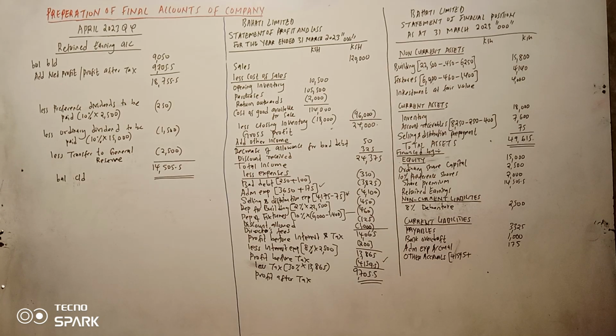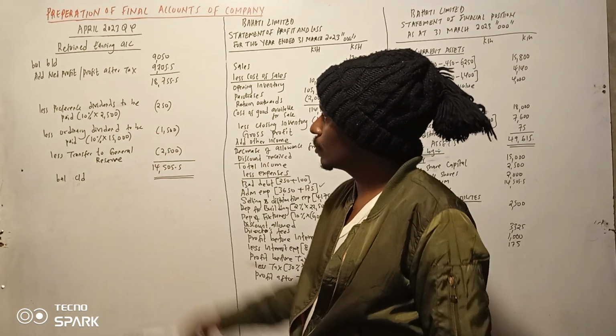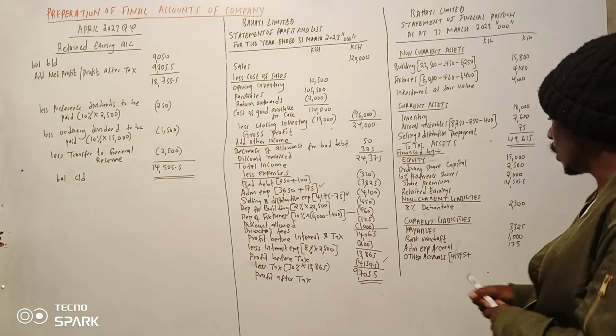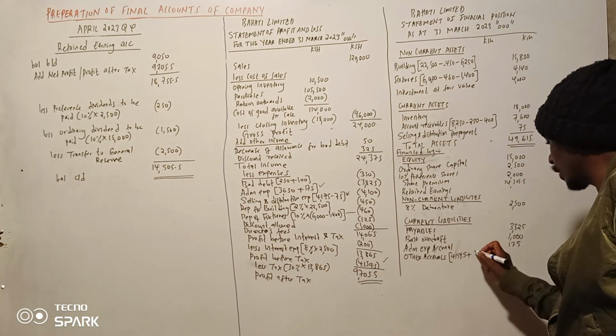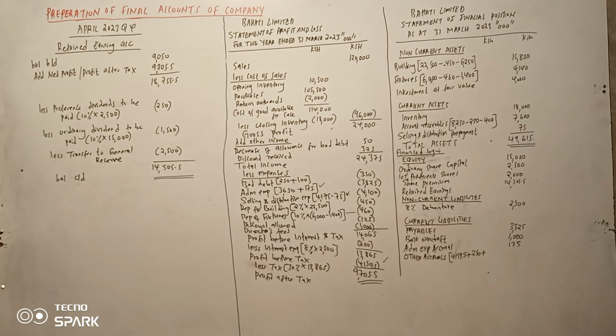I think the dividends pale. So they were to be paid. So they have not been paid. So it's an accrual. So tuna add hiyo 250 which is also to be paid.